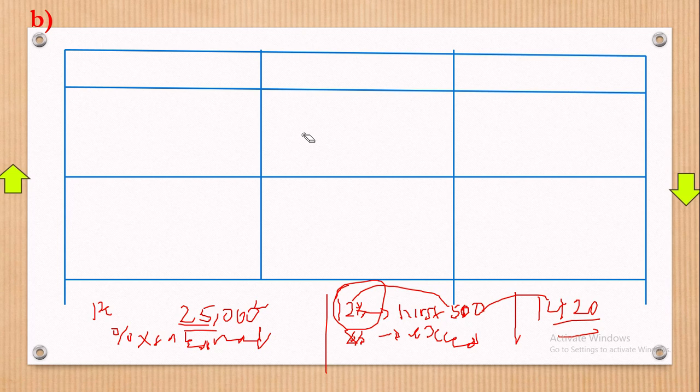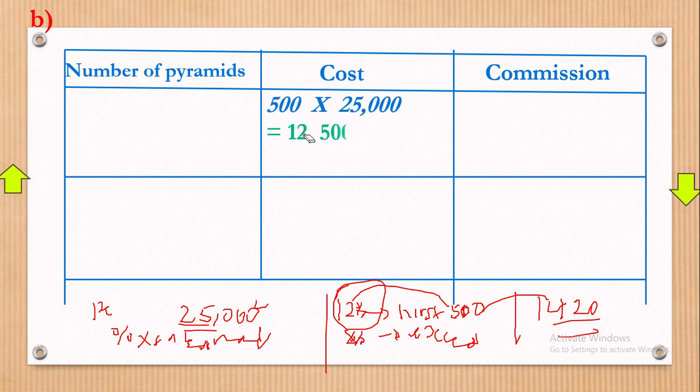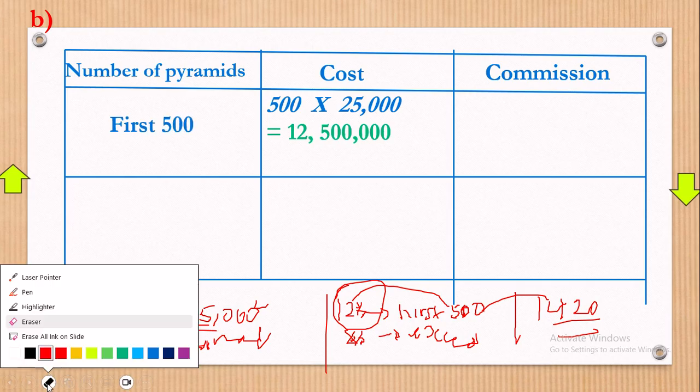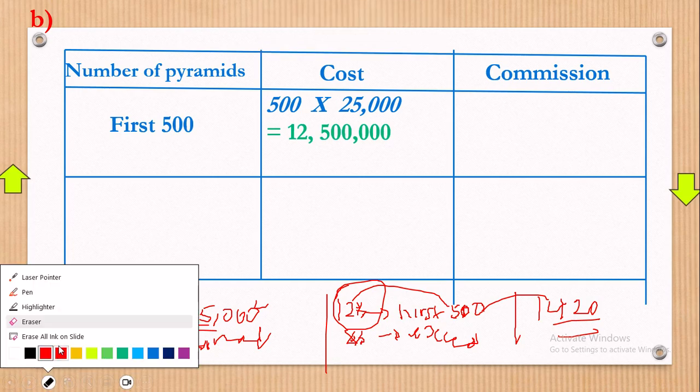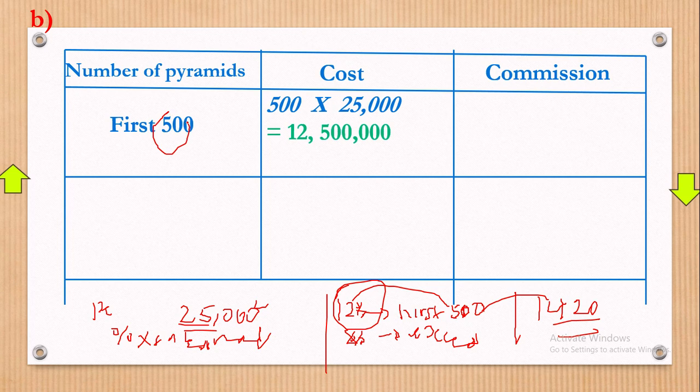Now let's get this done in our table. So number of pyramids, that's what we're going to have right there. Next you're going to have the commission, and then midway we're going to have the cost. Hope that makes some sense. Now for the number of pyramids, let's get it done here such that we can substitute. See that for the first 500 we have it here, goes with 12%. You first of all get the cost. The cost will be the number of pyramids times the cost for each. So you multiply 500 times 25,000, you get 12,500,000.